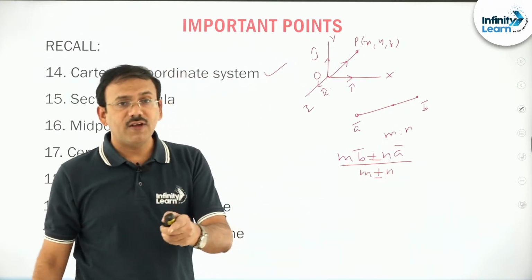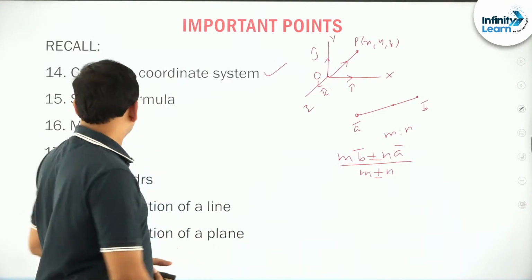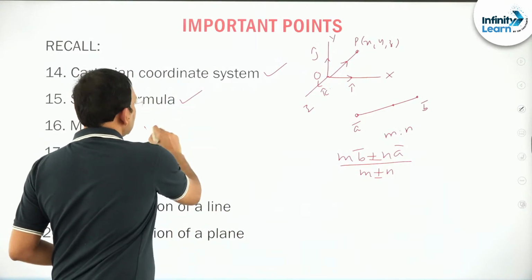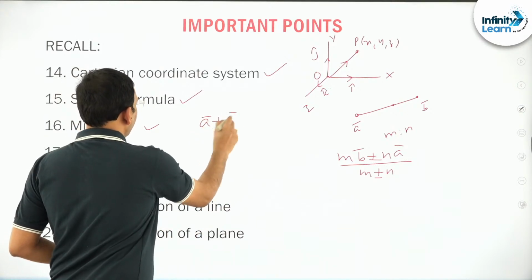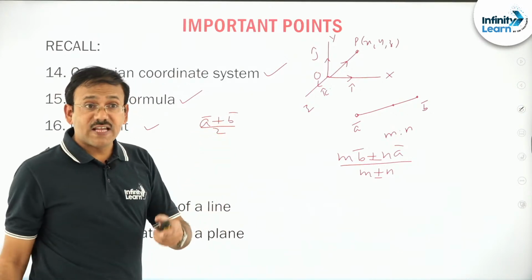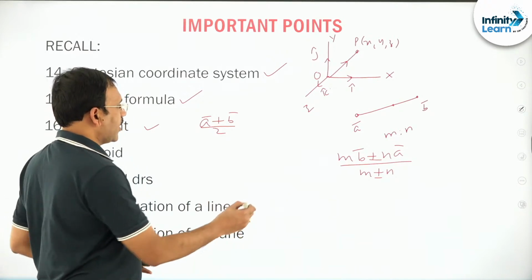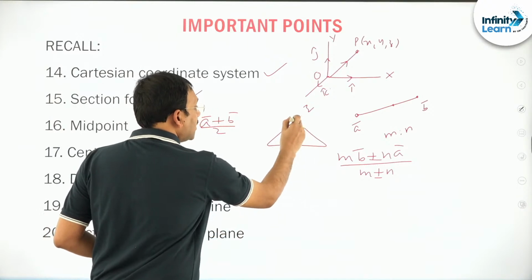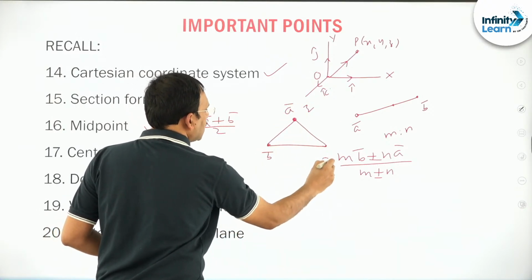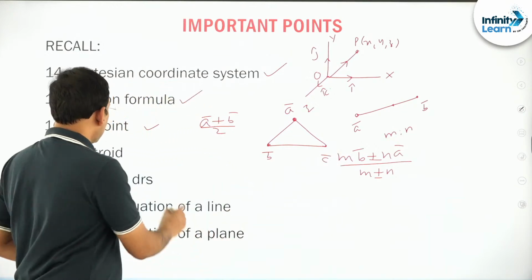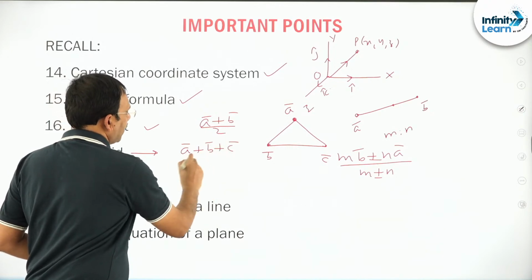If any of you have any doubt, please let me know. Otherwise, these are all basic and standard. If you want the midpoint, simply m is equal to n, it will be (a bar plus b bar) by 2. And the centroid: suppose you are given three vertices of a triangle, vertices meaning points, the centroid is going to be the average point, (a bar plus b bar plus c bar) by 3.